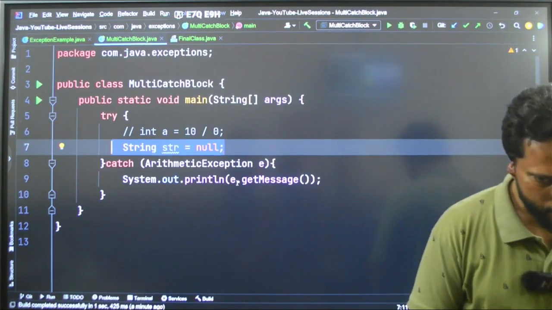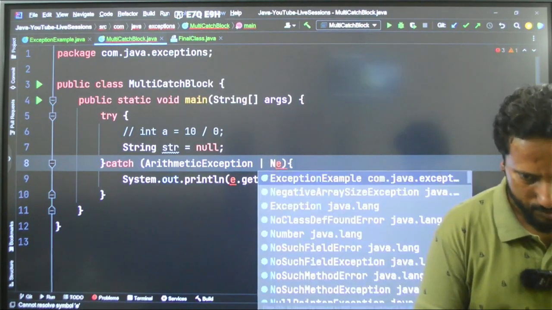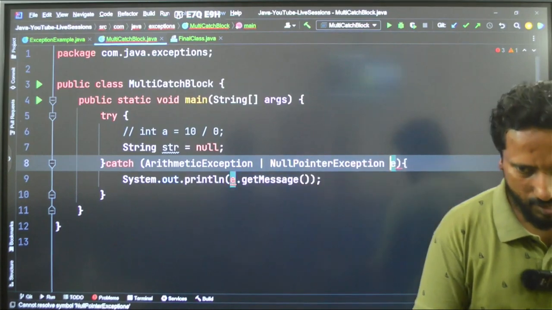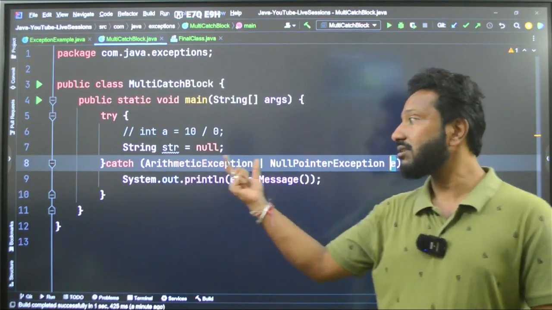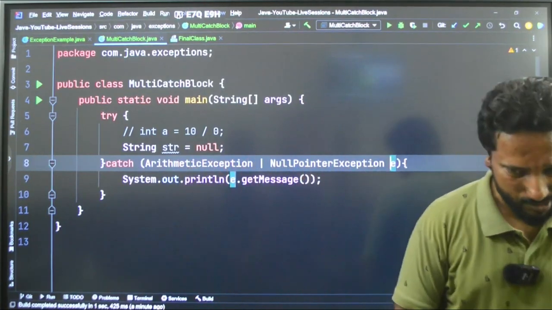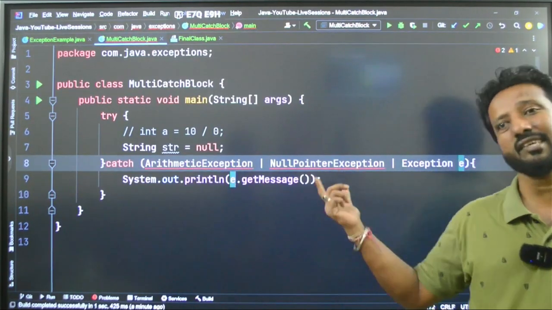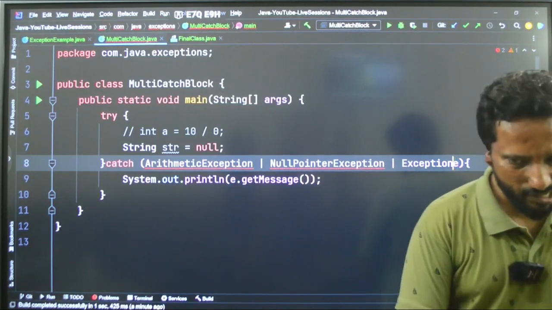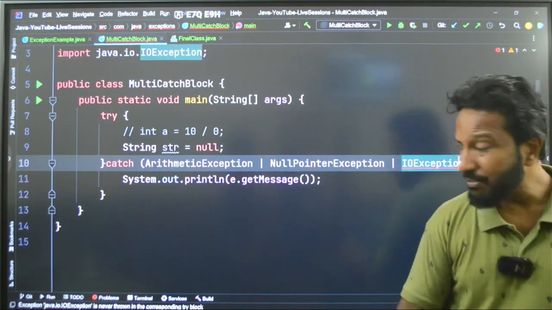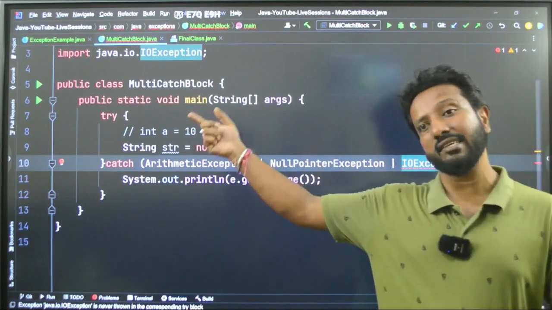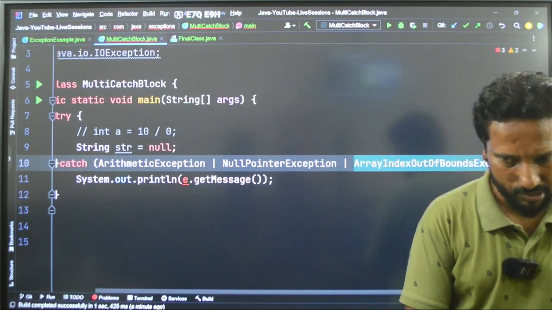So here, what I will do is use a pipe symbol and write NullPointerException and object like this. See, this is called a multi-catch block, where one exception, one more exception, you can have lots of other exceptions followed by this. You can also have Exception like this, but actually that handles everything, right? I should not be writing that here. I can take IOException for files, input output exception, but this is not relevant in this case, right? What can I take? I can take ArrayIndexOutOfBoundsException. This is okay, possible, fine.